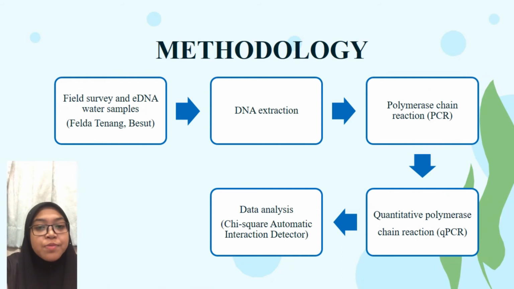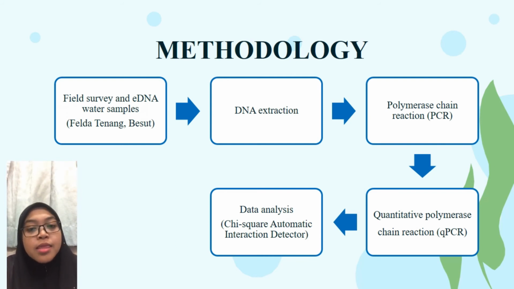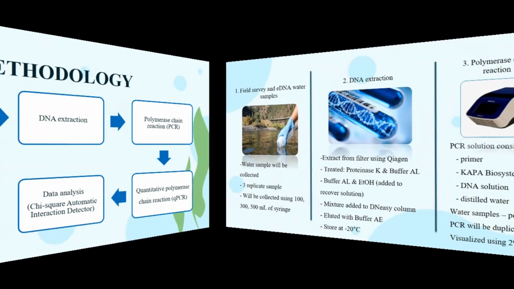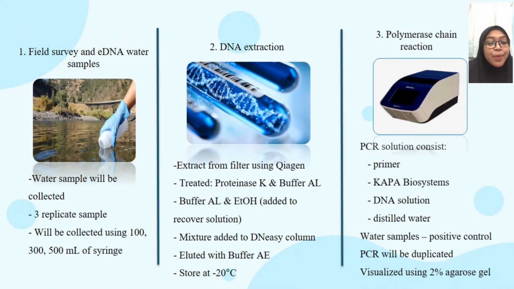Next, I will explain the methodology that will be used in this study. Firstly is the field survey and eDNA water sampling at Felda Tenang, Besut. Then, DNA extraction will be done. After that, the sample will go through polymerase chain reaction, and quantitative polymerase chain reaction. And finally, the data will be analyzed using chi-square automatic interaction detector. I will explain further about my methodology.